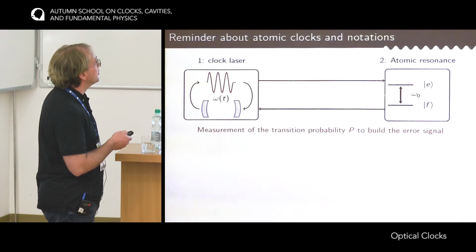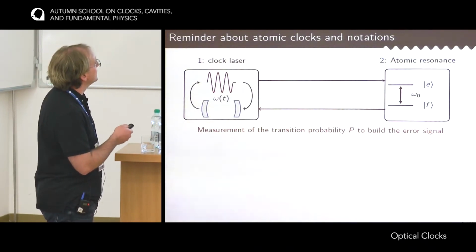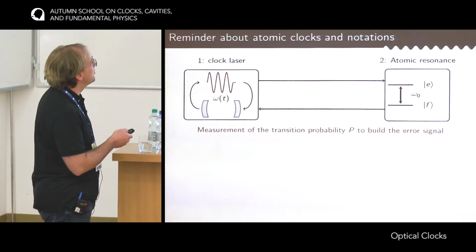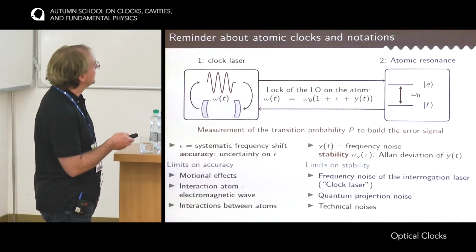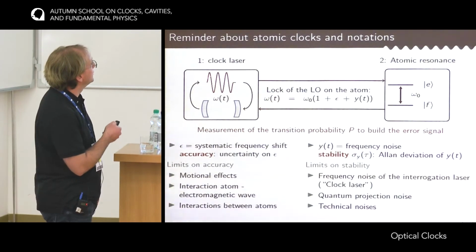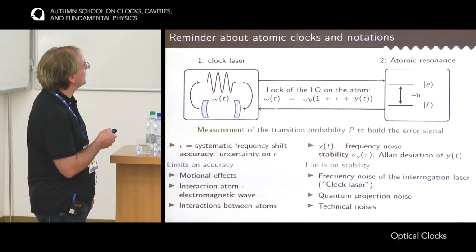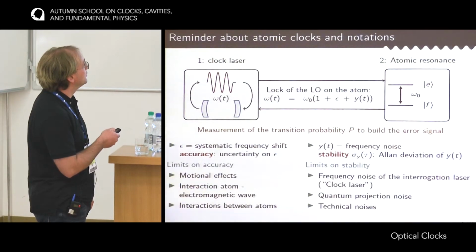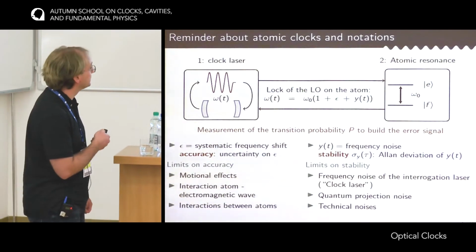Now, the goal of this atomic species is to be able to probe it with the clock laser. The outcome of this measurement is the transition probability, so the probability for the atom to go from the fundamental ground state to the excited state. From this probability, we build an error signal, and the error signal is used to lock this local oscillator, the clock laser, on the atoms. So in the end, the frequency of the clock laser becomes equal to the proper frequency of the atomic resonance plus some perturbing effects, and these perturbing effects are the topic of this talk.